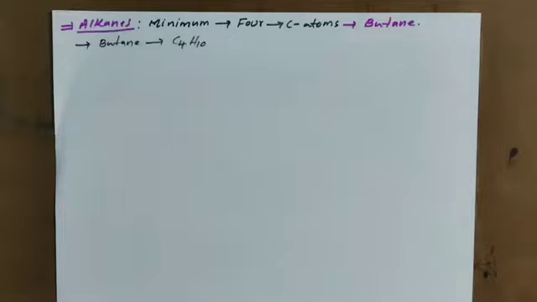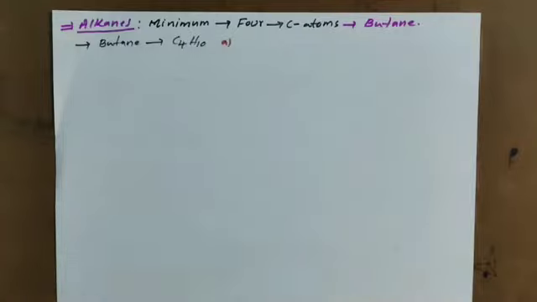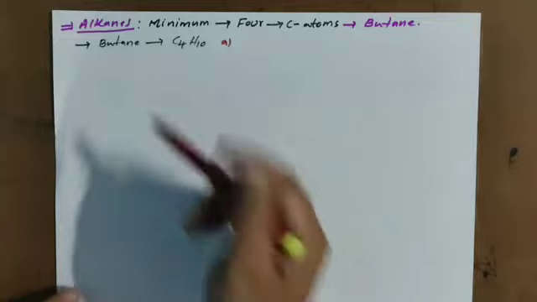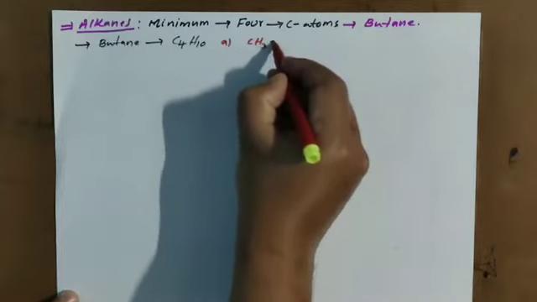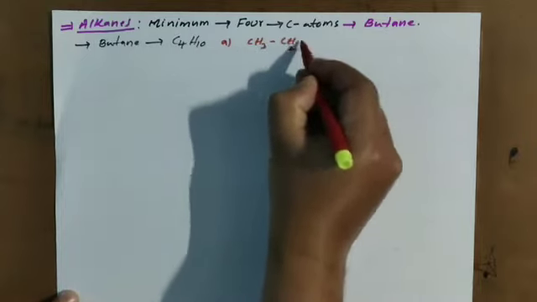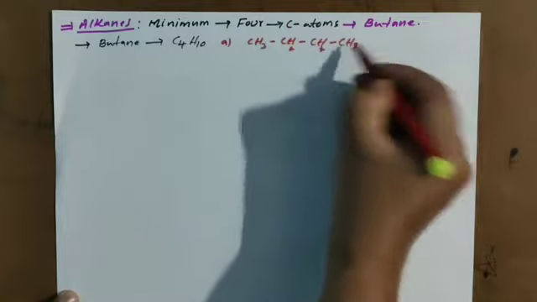C4H10. Now we have to write chain isomers first. Chain isomers. What we learn? Chain isomers having same molecular formula, different in number of carbon atoms in chain. First I am writing for butane. CH3 bond, CH2 bond, CH2 bond, CH3.